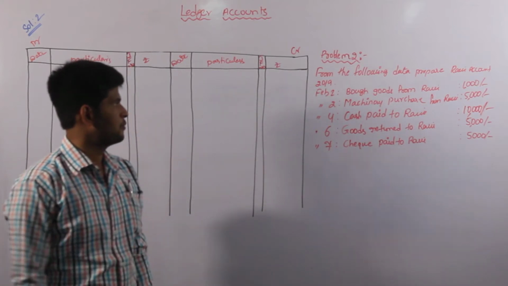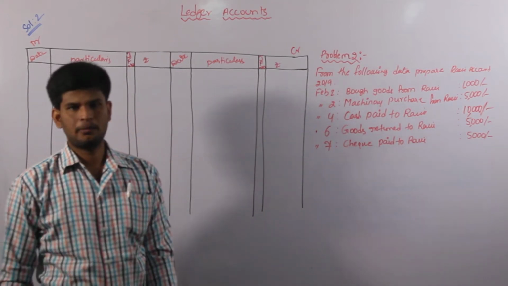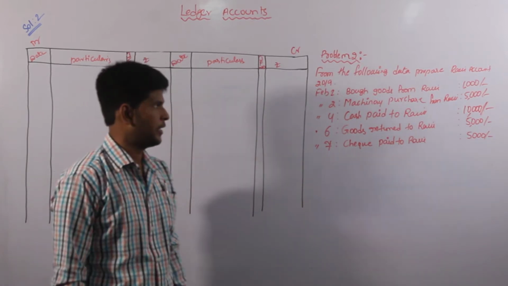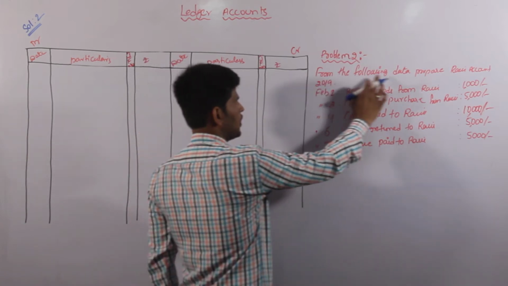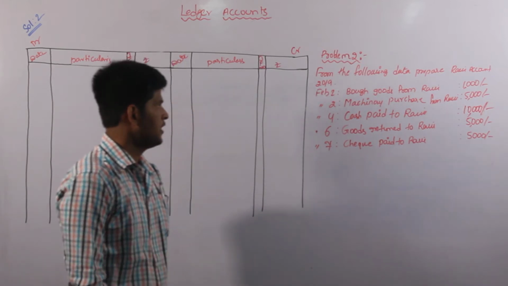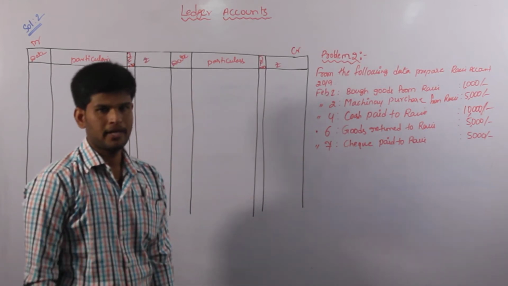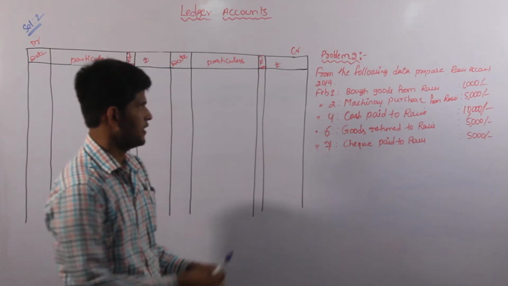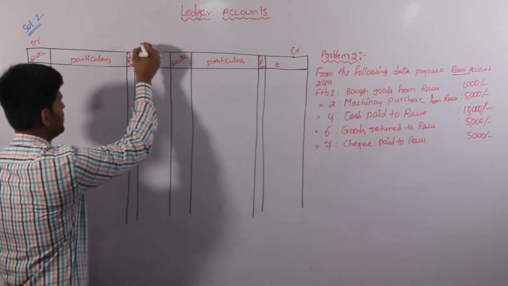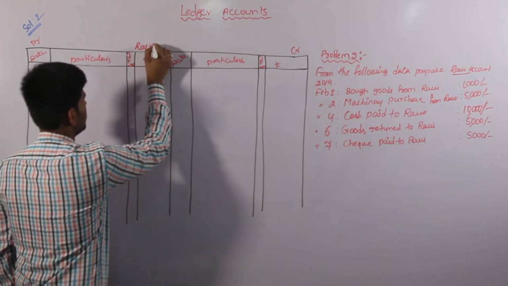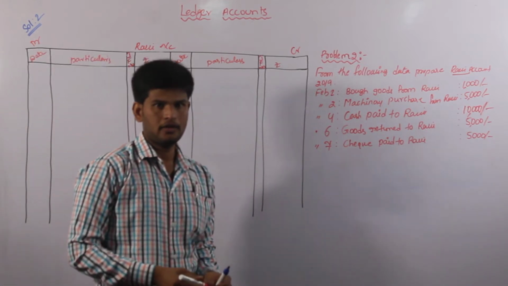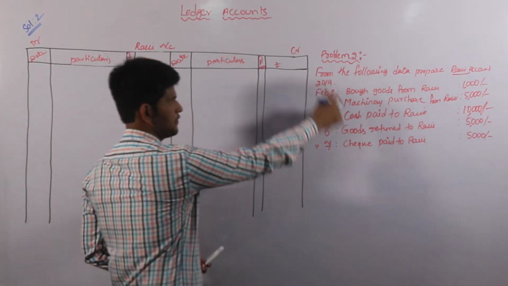Okay, my dear students, come to the second problem. This is also relating to the preparation of ledger record. So we have to know which name of the ledger record we are going to prepare. Now I am reading the problem. From the following data, prepare Ravi Account for the year 2019, February 1st. So we have to give a name to the proforma, Ravi Account. That is nothing but we are going to prepare a ledger record with the following transactions.